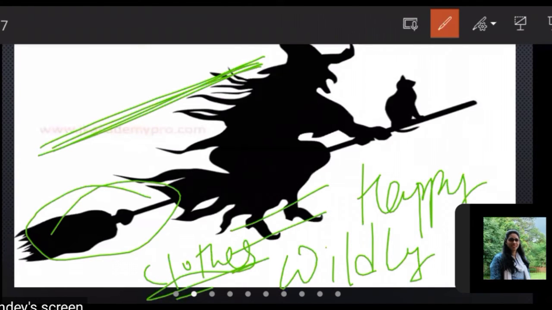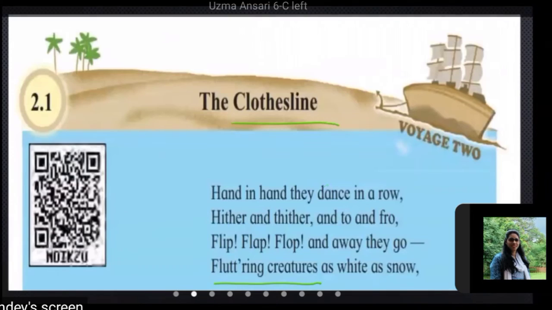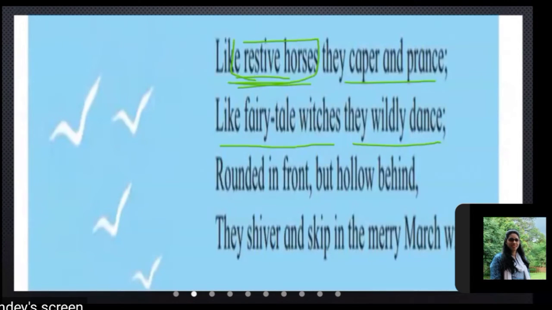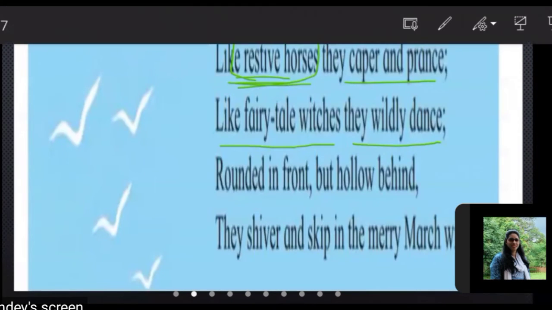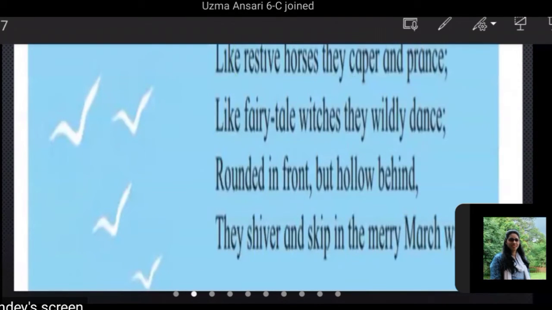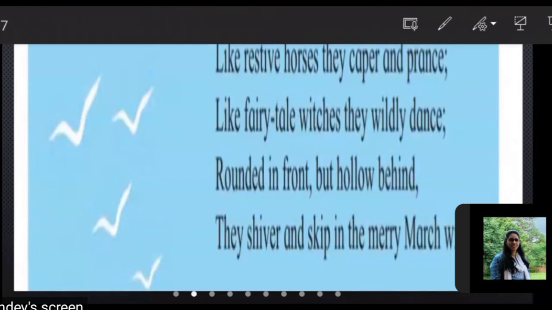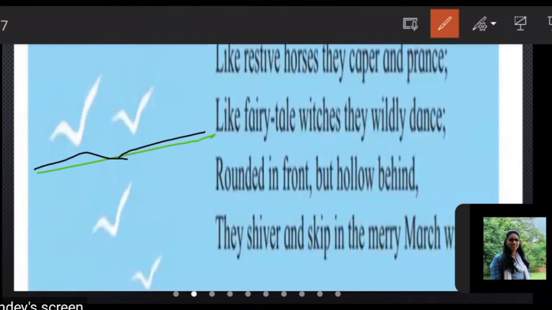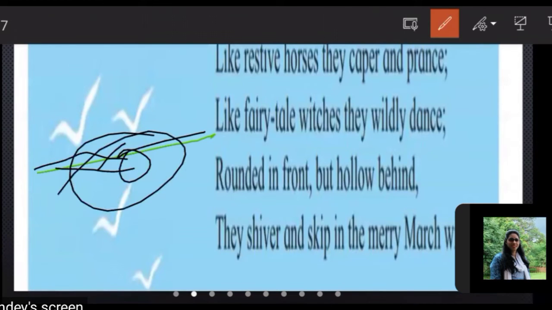So they hold hands and do the dance because they are so happy to be together. Rounded in front but hollow behind means, you might have seen that when we put the clothes on the rope, they come together near to this one and they gather at one place and hollow behind.